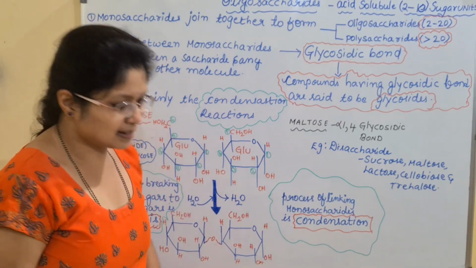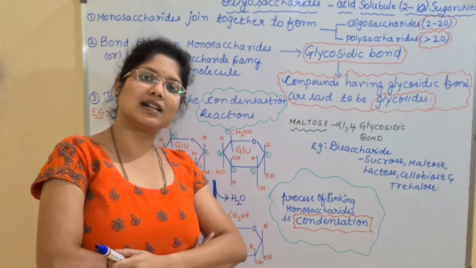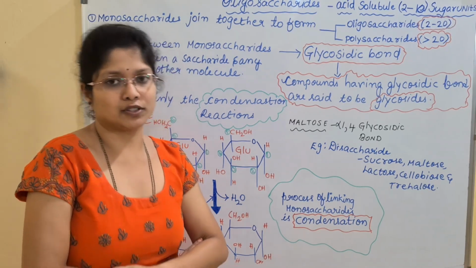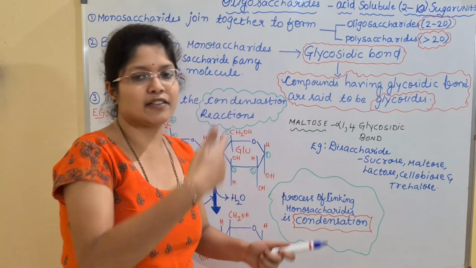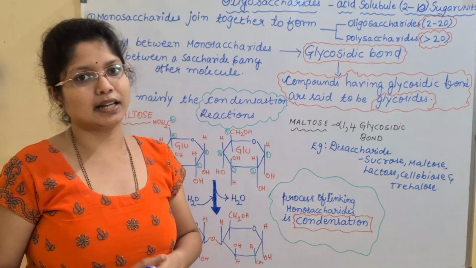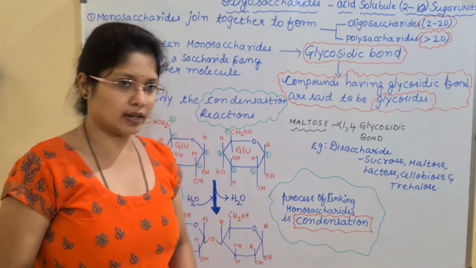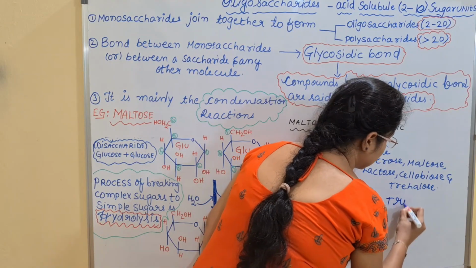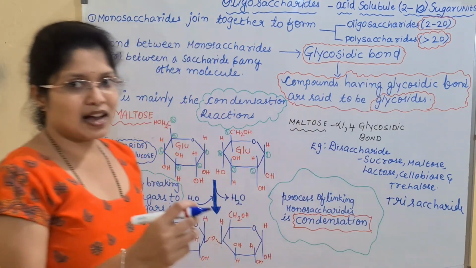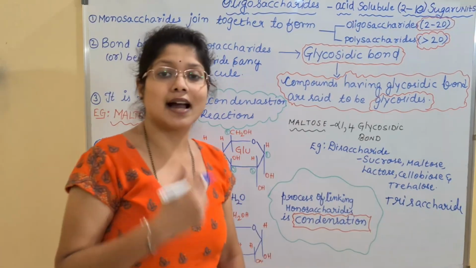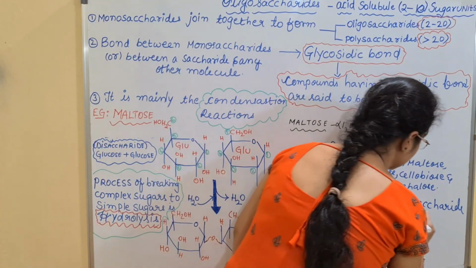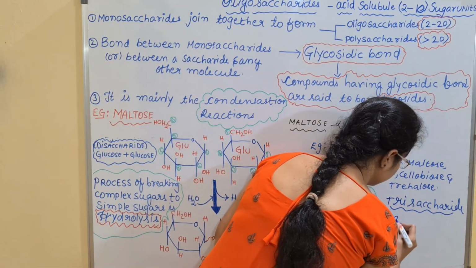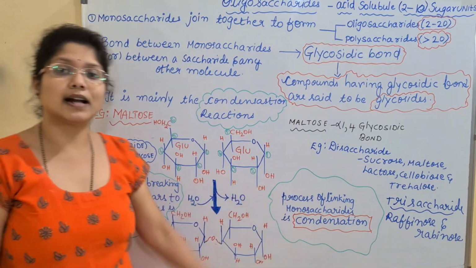And next we have trisaccharides. Now you can understand the meaning of trisaccharide. A disaccharide has 2 units, and a trisaccharide contains 3 sugar units. For trisaccharide we have raffinose and rabinose.